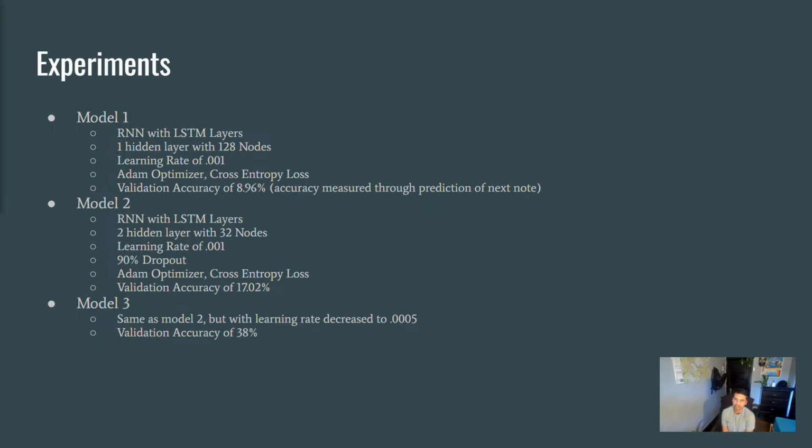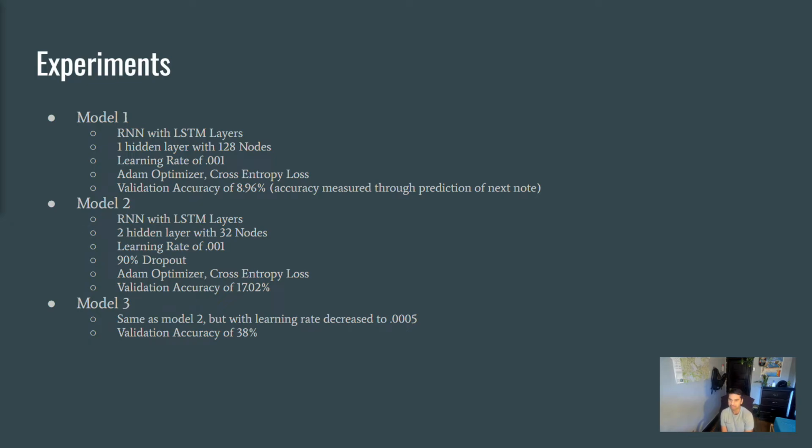We actually started with one hidden layer with 128 nodes, a learning rate of 0.001. And for all the models, we used the Adam optimizer because it's commonly used, and cross entropy loss. But the validation accuracy of this model was not great. It was around 8.96%. So we knew we had to make a few tweaks.